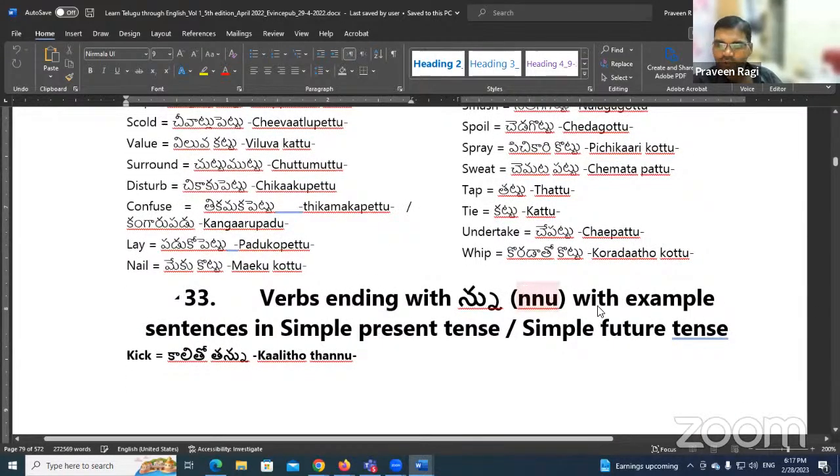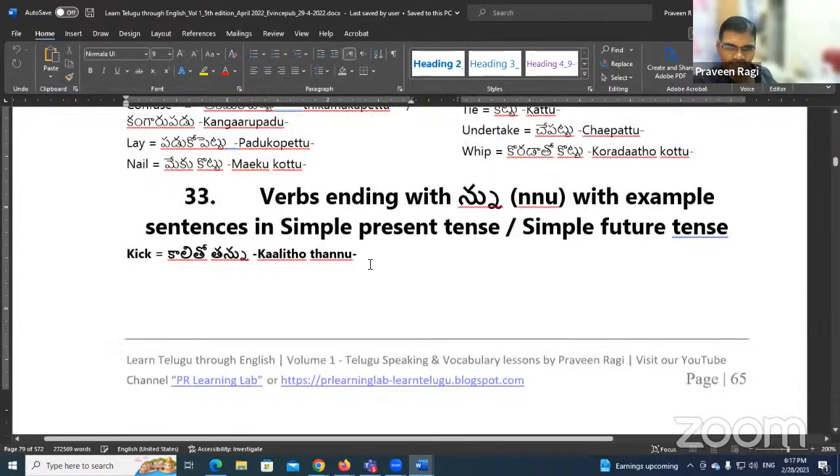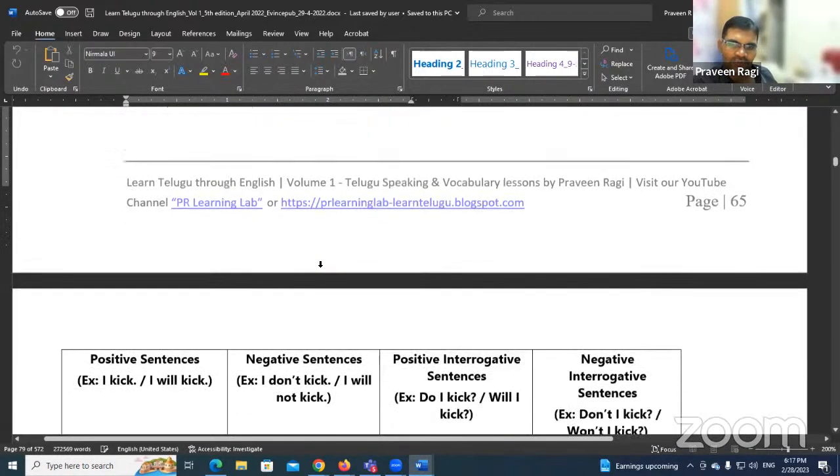Verbs ending with nu, with example sentences in present tense. In this series of classes, we are focusing only on present tense and simple future tense. Once you practice using all the commonly used verbs, then we will move to the next tense. The first sentence, as an example, I took kalito tannu, kick.